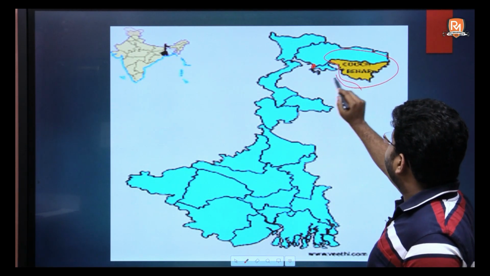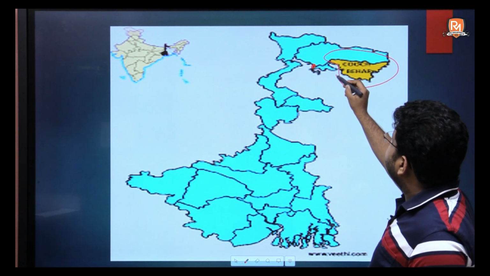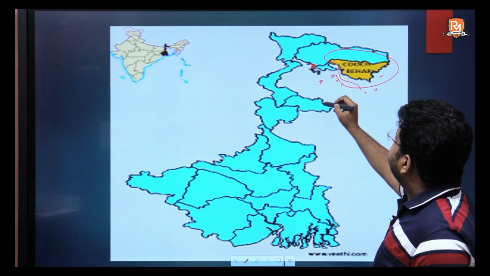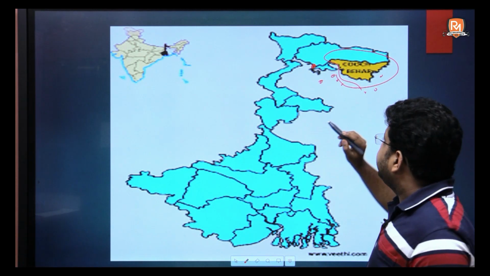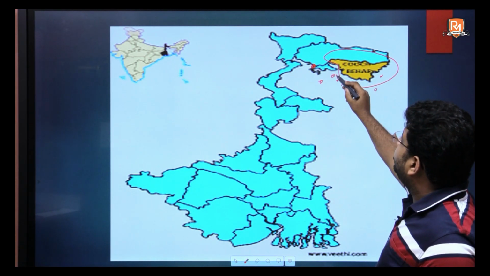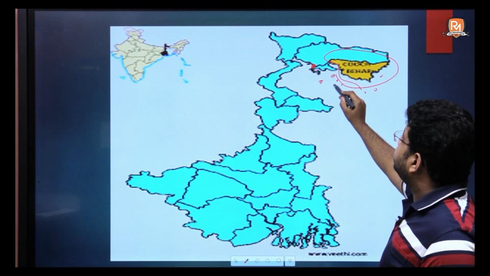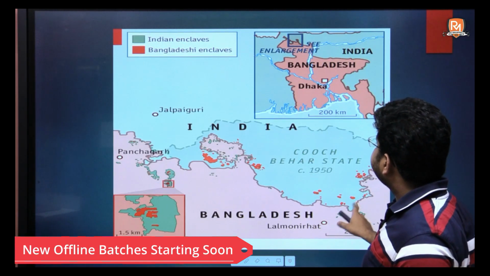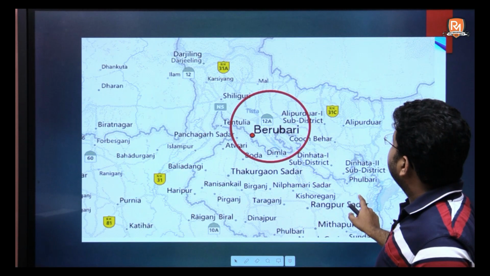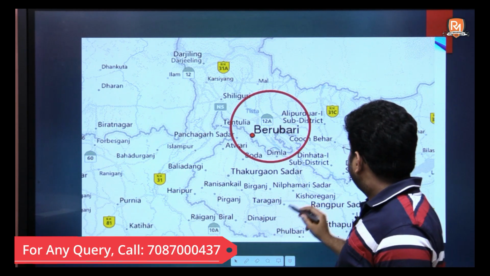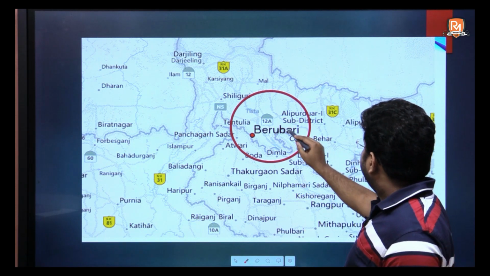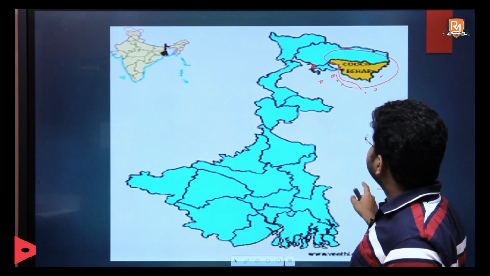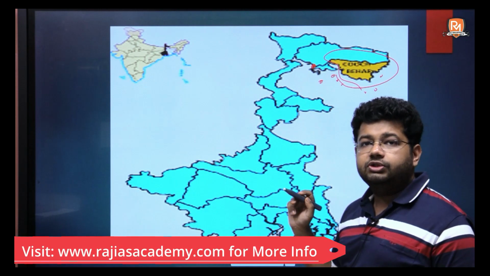So we can see Cooch Behar is here, and certain enclaves, certain parts of the territories of Cooch Behar are like this. As I said, it was a tribal state, and therefore it had territories which were not contiguous, not joined with its main territory. So now let's have a look at the other map. So here is Berubari. As I said, this is the district of Cooch Behar, and just as we saw in our earlier slide, where I said the Berubari Union was somewhere here.